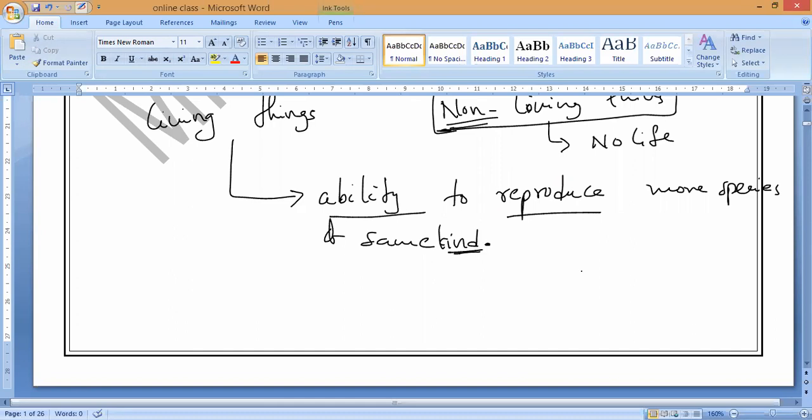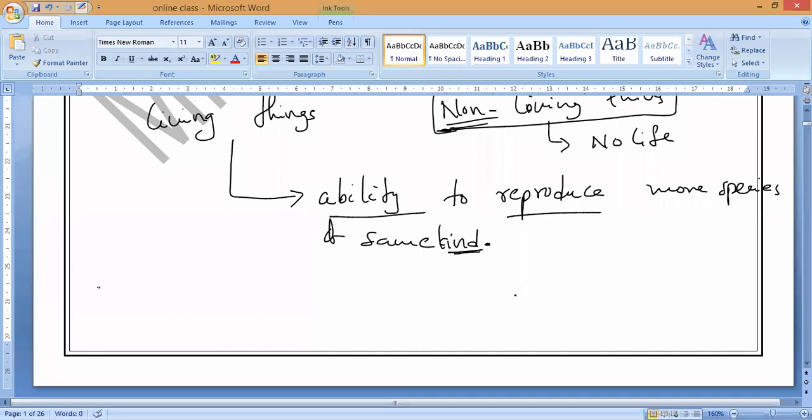So what will happen if no reproduction is taking place? Then finally, all the species are going to die from this earth. Then there are no living organisms on this earth. Is it yes or no, guys? That is what will lead to extinction from this earth. Reproduction is the only way to continue the survival of species on this earth.